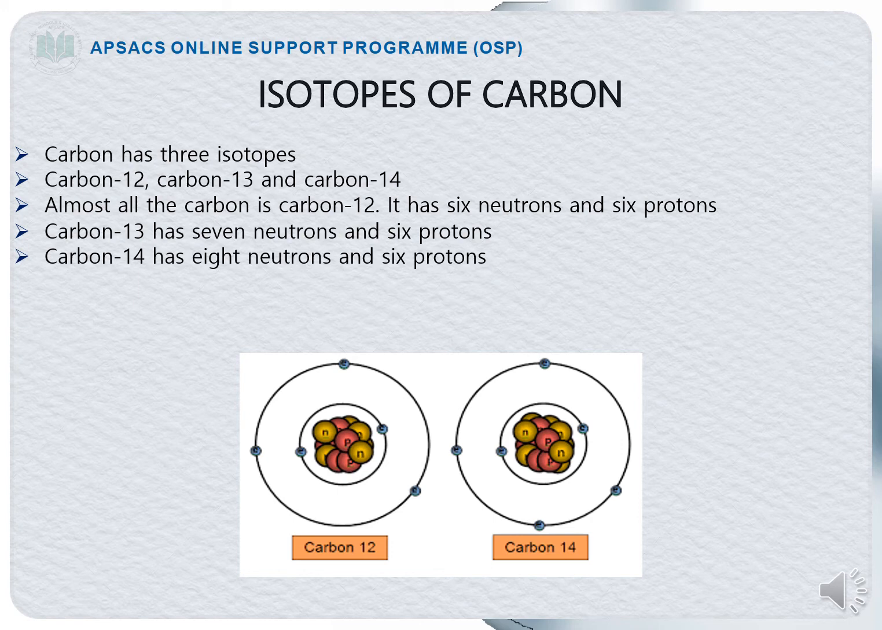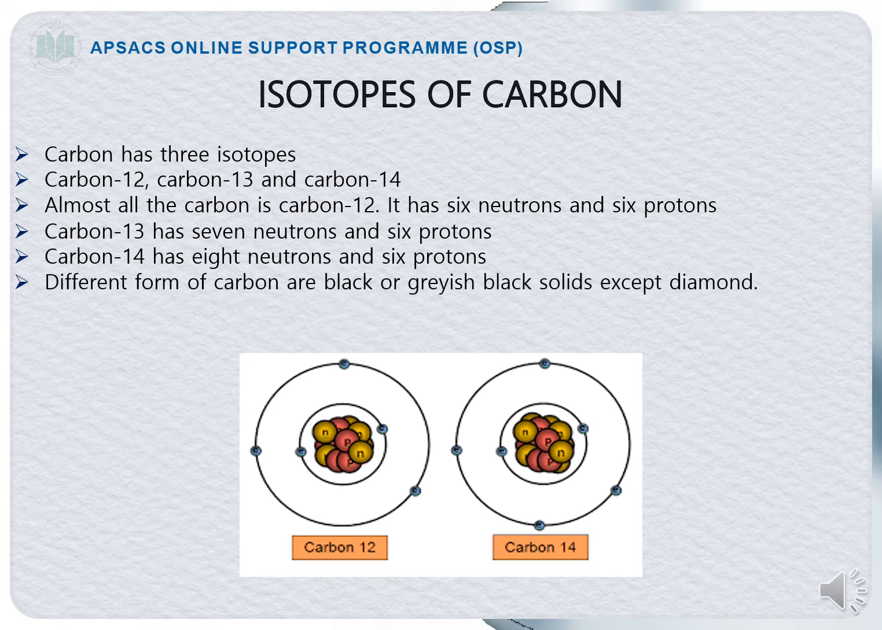So in all of these isotopes, one thing is common, that is it is having 6 protons. Carbon 12, carbon 13 and carbon 14, all of them are having 6 protons, but the difference is in the number of the neutrons, that is carbon 12 has 6 neutrons, carbon 13 has 7 neutrons and carbon 14 has 8 neutrons. You can see this diagram also.